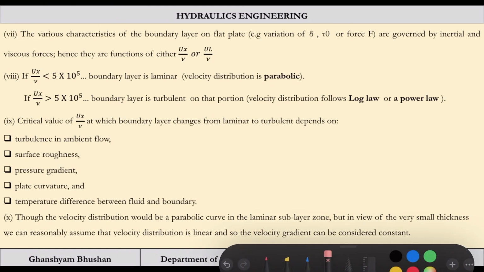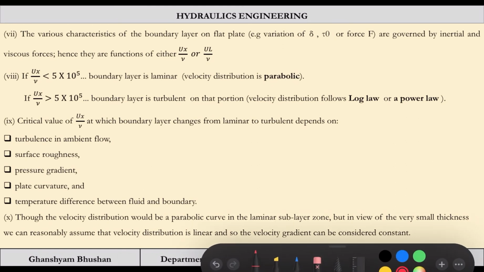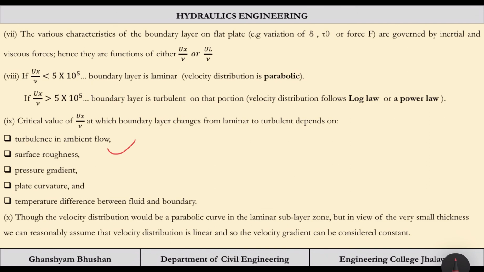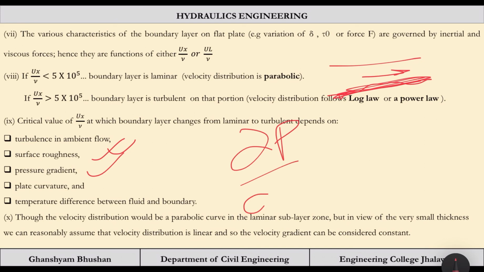After this value only, turbulent or laminar boundary layers are going to exist. This depends on various parameters, like turbulence in the ambient flow, that is, the turbulence in the free flow. Surface roughness, that is, the roughness of the surface. Pressure gradient, that is del p by del x. This is a very important parameter, and we will see much more detail about this quantity in boundary layer separation.